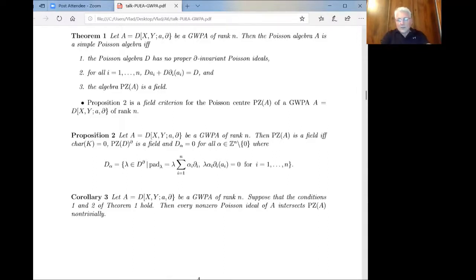If you ask the question, suppose we drop condition 3, so the algebra does not satisfy this condition but satisfies the other two. What can we say about the ideals? The theorem is that in that case, suppose conditions 1 and 2 hold but condition 3 doesn't hold, then every Poisson ideal intersects the center.